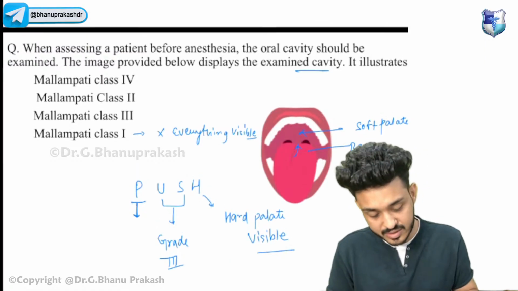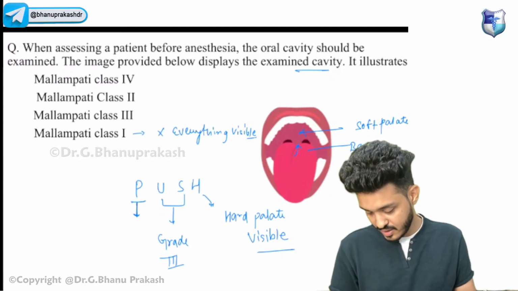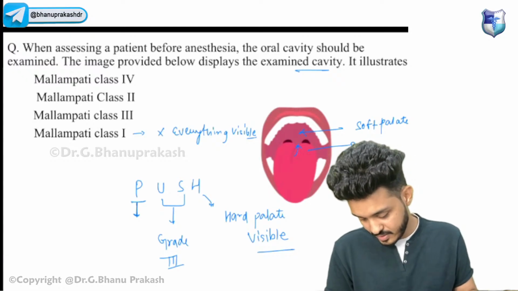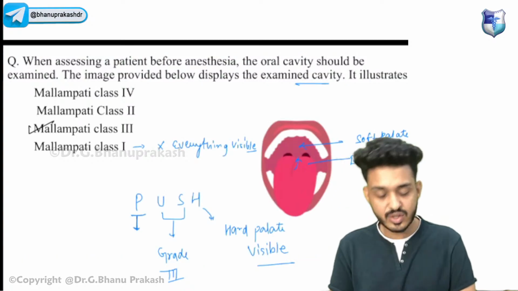So what would be your answer, guys? Very good, Rahul, carpal tunnel, Anuj, Shri. So that would be your C. That is your grade 3.